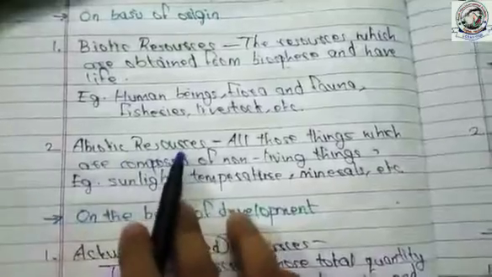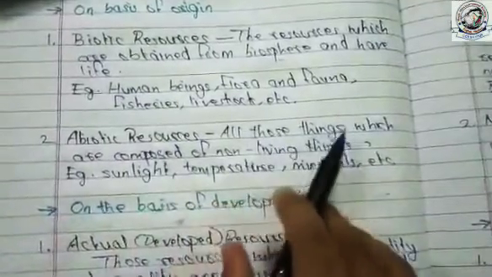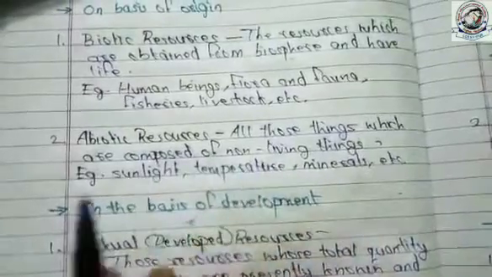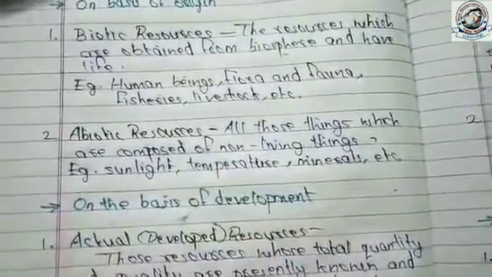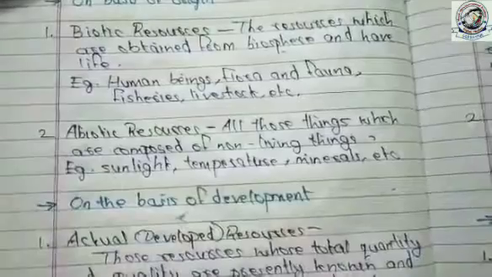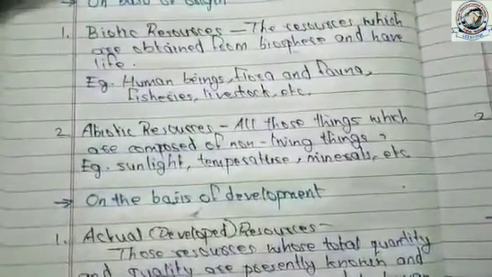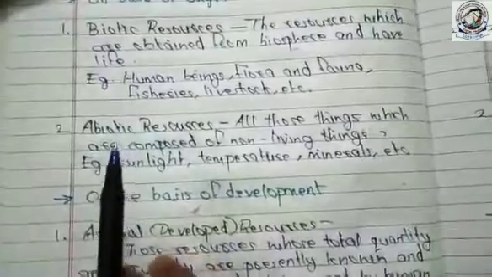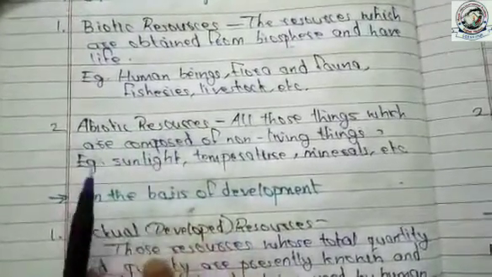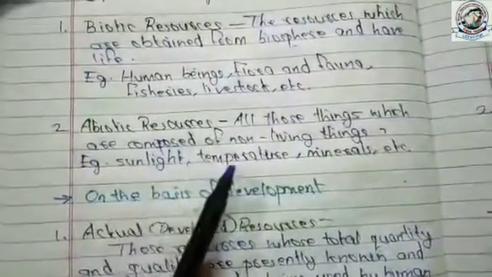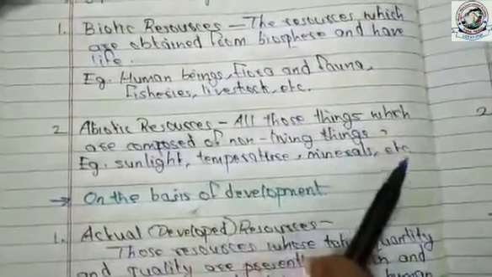Second, abiotic resources. All those things which are composed of non-living things are known as abiotic resources. It means that the resources that are found from physical or non-living environment are known as abiotic resources. Examples of abiotic resources are sunlight, temperature, minerals, etc.